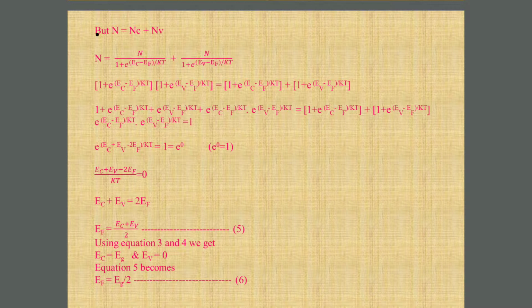Using the concept that we have discussed, as Ec is equal to Eg and Ev is equal to 0, we get the next equation, that is Ef is equal to Eg by 2.